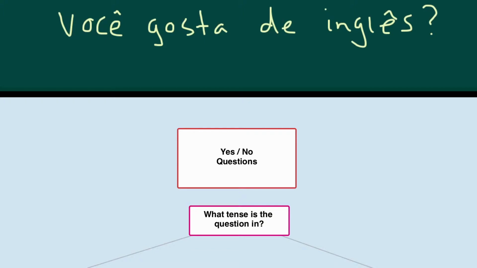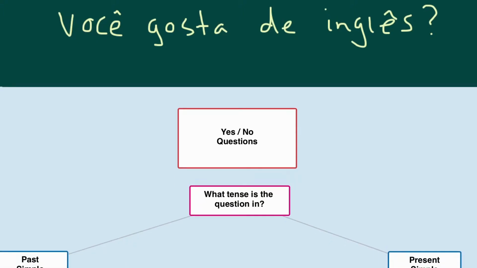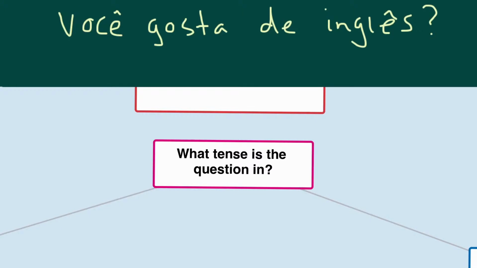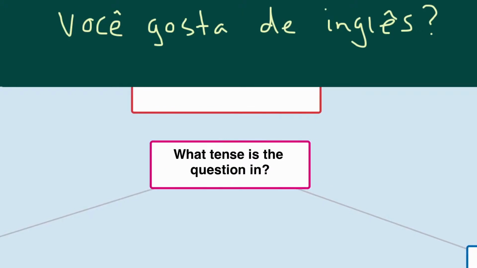All right, so here we have our question, Você gosta de inglês? And beneath, we have this kind of checklist. This is a mind map of what actually goes on in your mind as you formulate the question. So, let's ask the first question. Is it a yes or no question? Yes, this is what we're talking about. These are yes or no questions. Then we ask, what tense is the question in? This is very important. What tense is the question in?